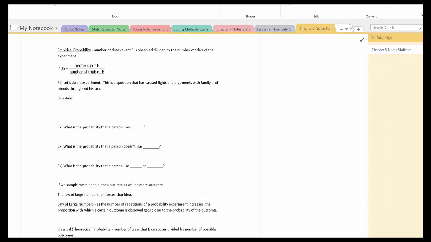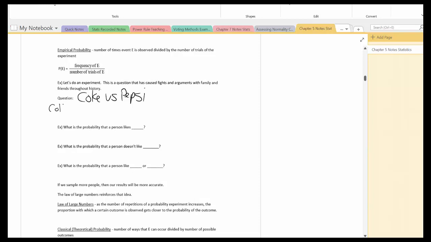So let's do an experiment. This is a question that's caused many fights and arguments with family and friends throughout history. The big important question, no, nothing related to religion or nothing related to politics. What am I talking about? Of course, I'm talking about Coke versus Pepsi.